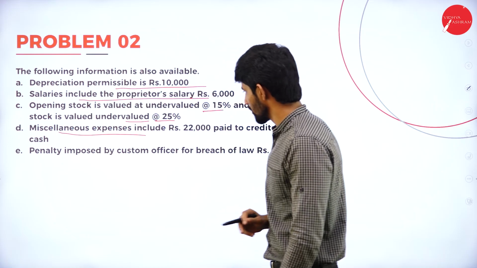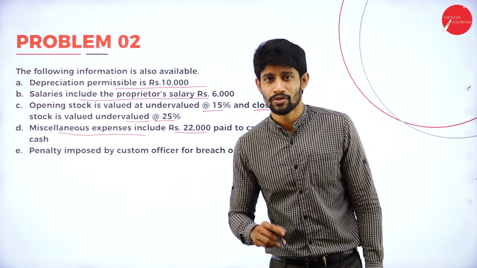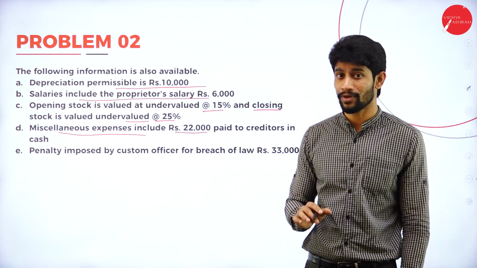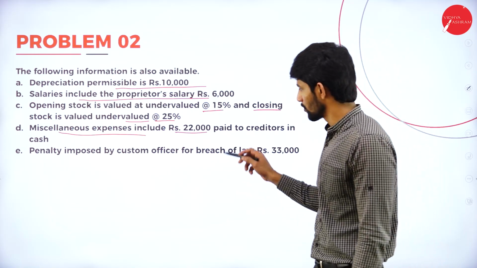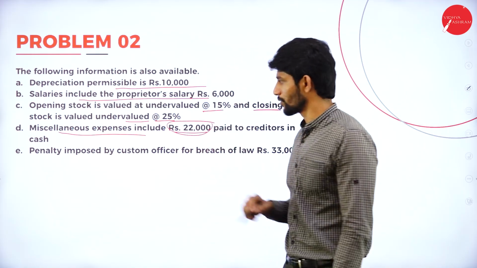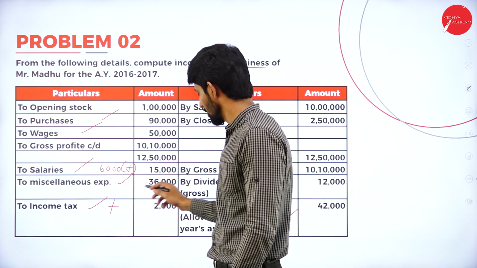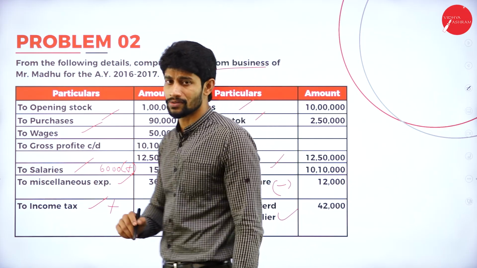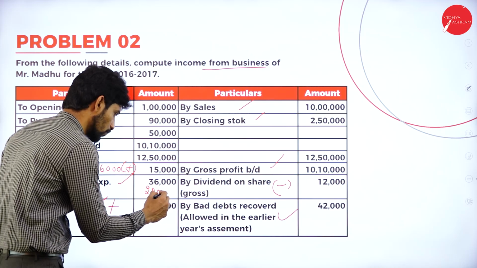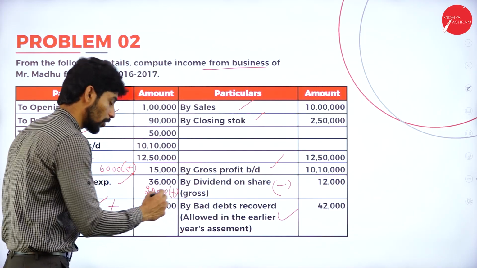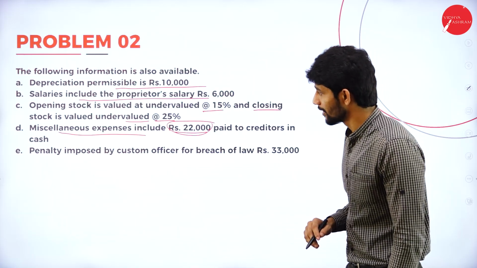Next, miscellaneous expenses include rupees 22,000 paid to creditors in cash. Whatever is paid in cash should not be considered as business expenditure. So this 22,000 should be added back to the net profit. In miscellaneous expenses of 36,000, you are supposed to add back 22,000 rupees, because that 22,000 is paid in cash.